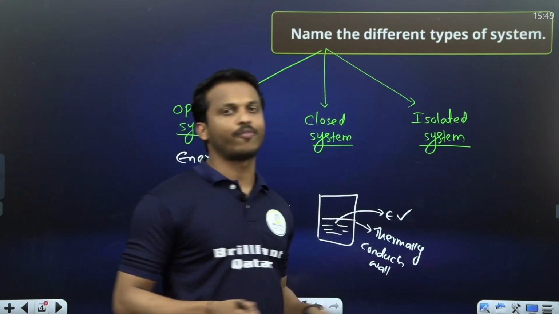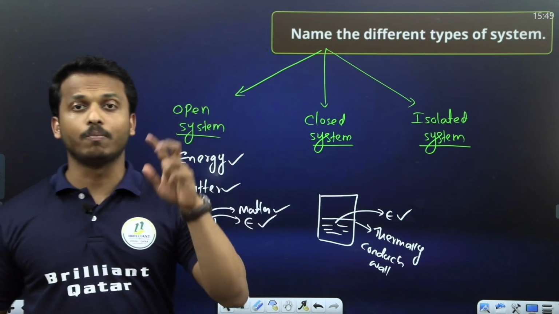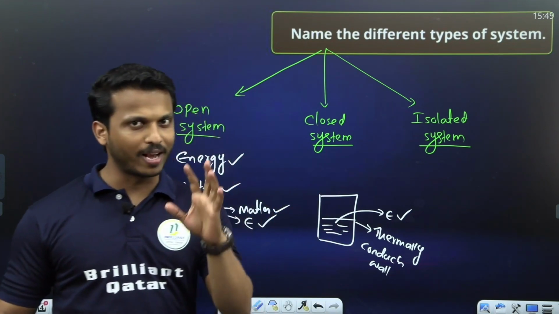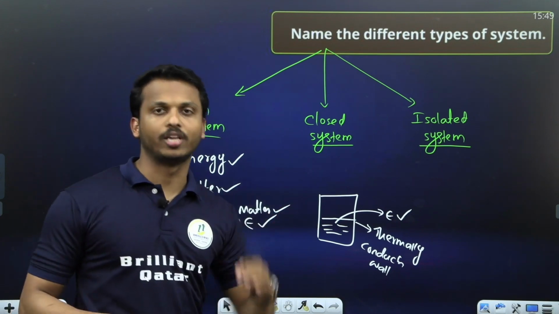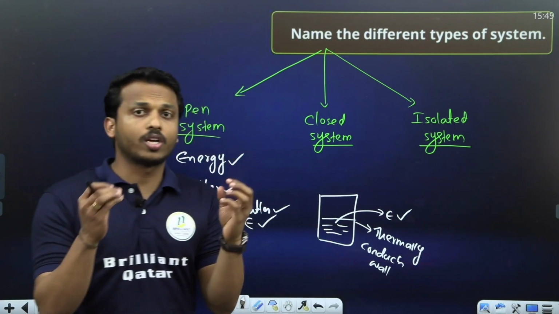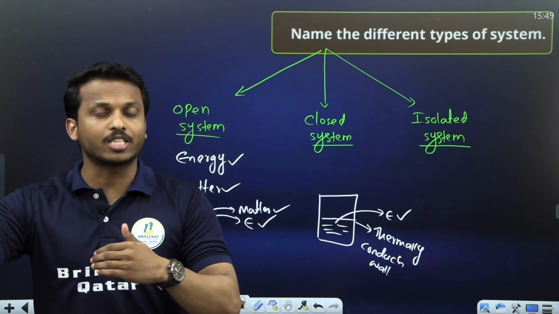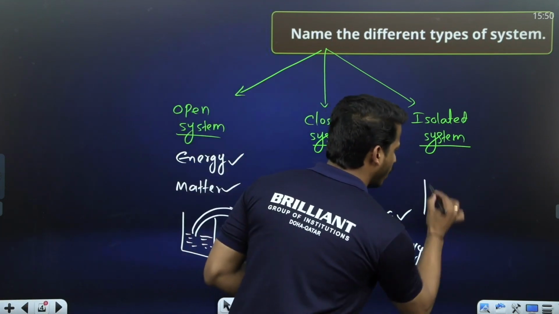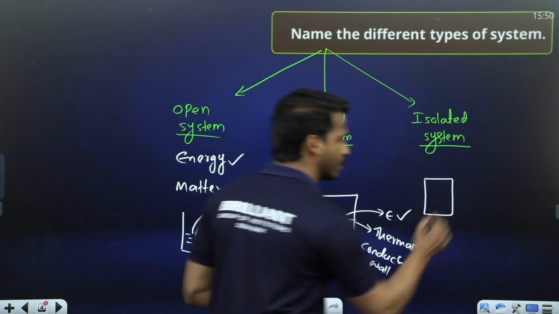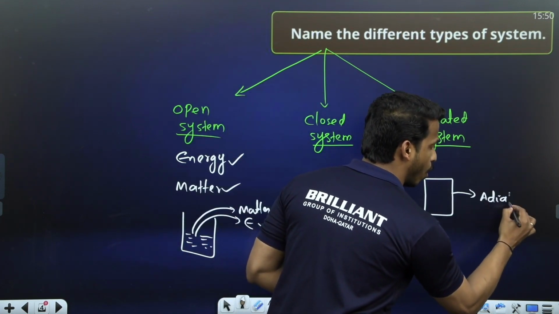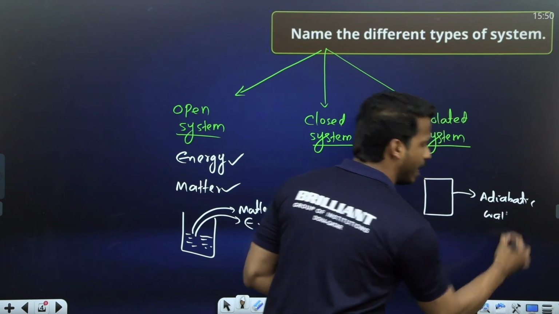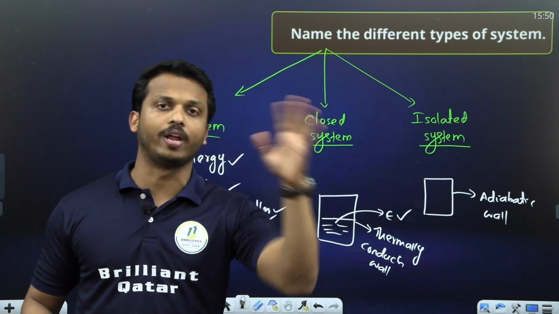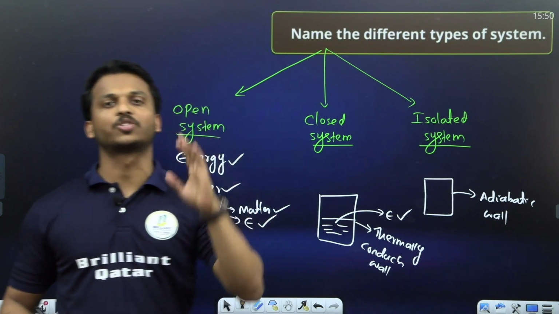Let us discuss one example for an isolated system. Open system means both energy and matter are exchanged, and closed system means only energy exchange. What do you mean by isolated? No matter and no energy exchange with the surrounding. Example, hot water in a thermos flask. No energy transfer, no matter transfer. That is called an isolated system. Then what type of wall are we using in an isolated system? We are using an adiabatic wall. Dear all, study what an adiabatic wall is. Adiabatic wall means there is no heat exchange with the surrounding.